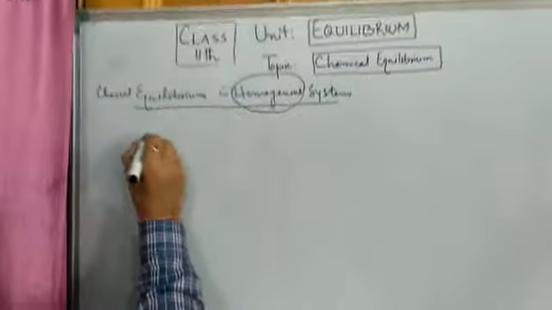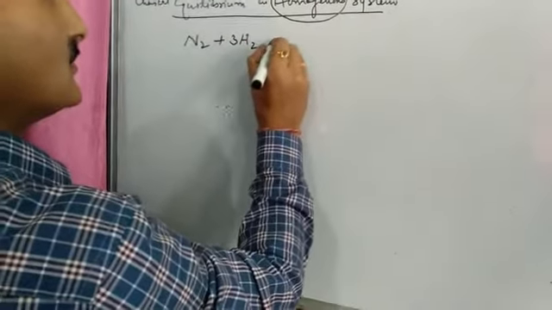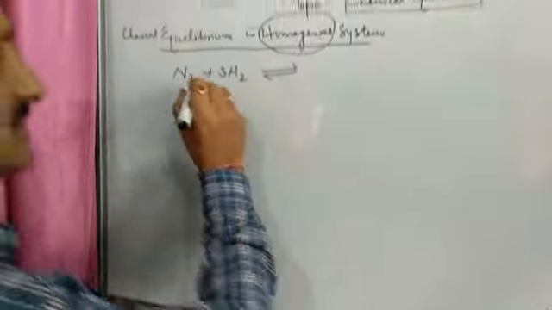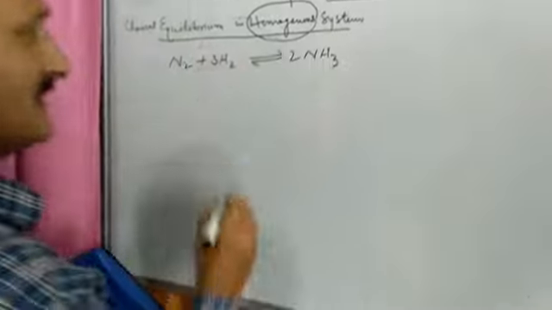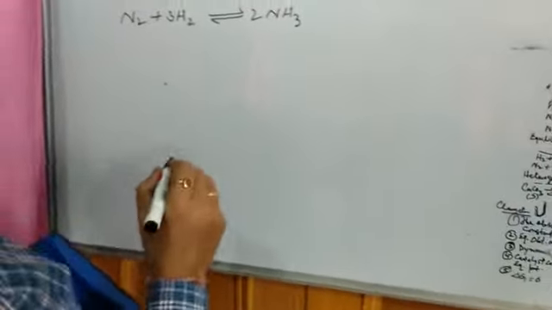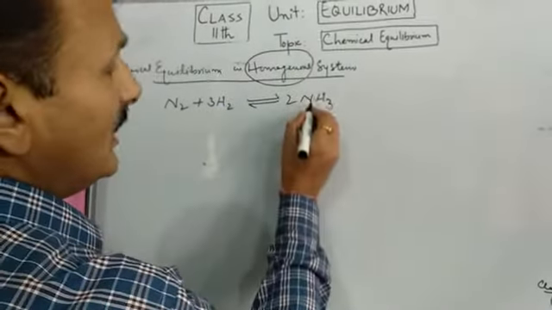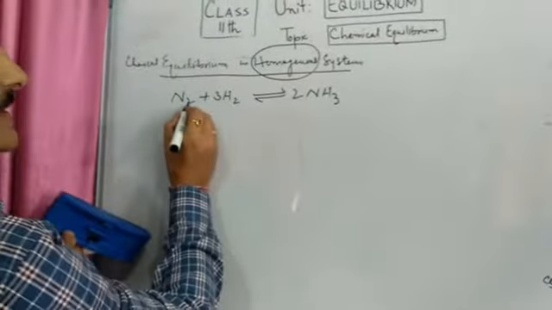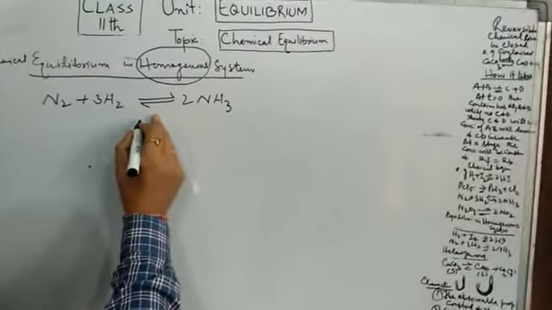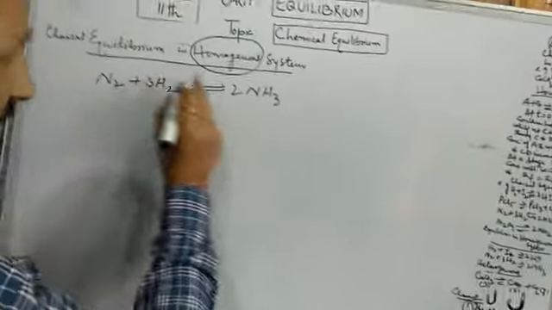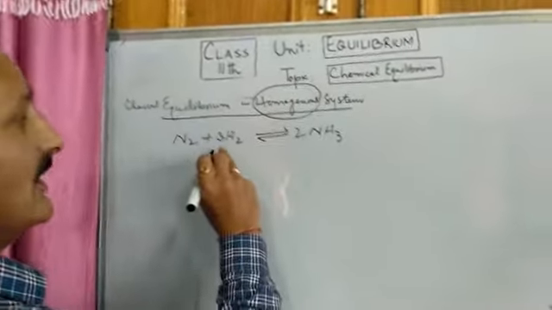For example, this is nitrogen combining with hydrogen. Through Haber's process, it forms two molecules of ammonia. This is a reversible reaction: nitrogen and hydrogen combine to form ammonia, and ammonia decomposes to form nitrogen and hydrogen. Ultimately a stage is reached when the rate of formation of ammonia becomes equal to the rate of decomposition of ammonia into nitrogen and hydrogen.